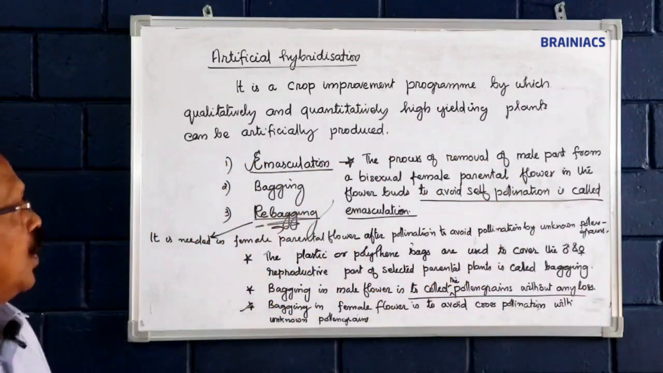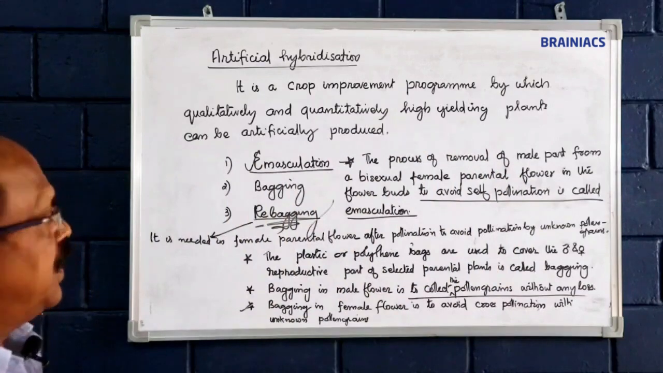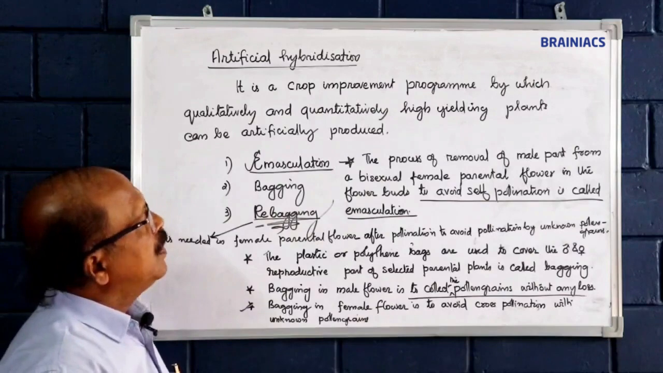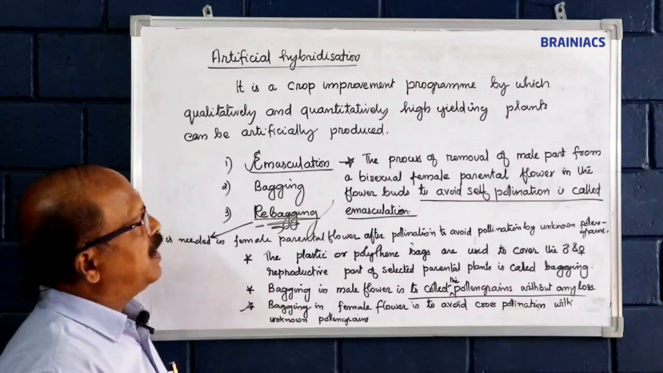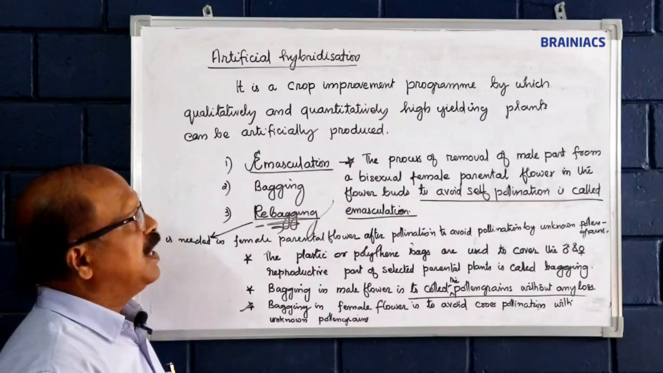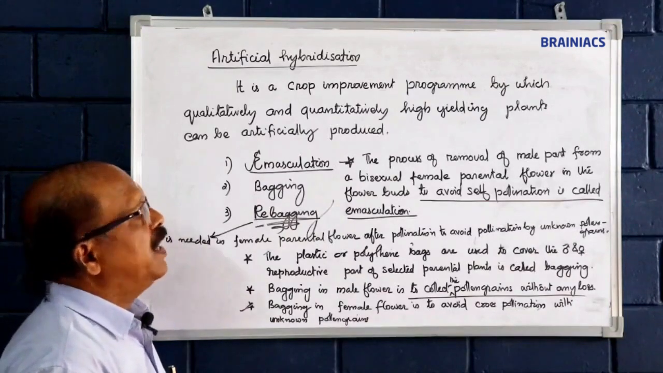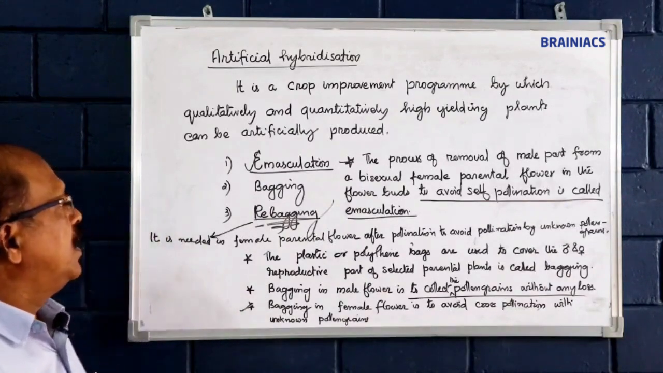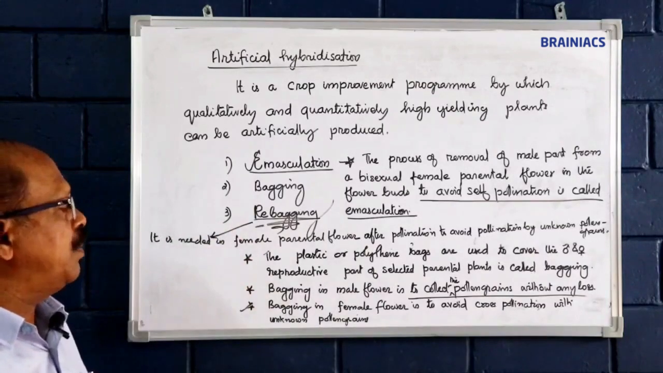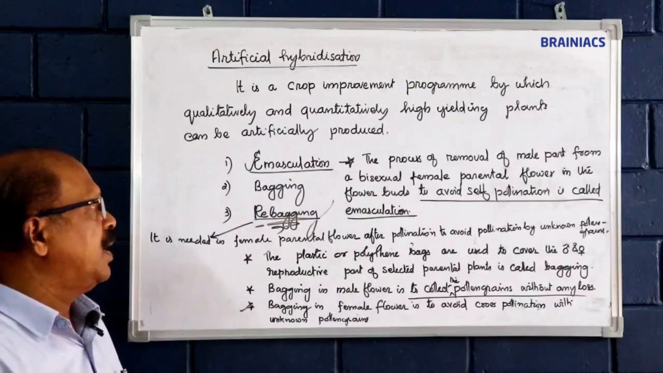See, so listen please once again. Artificial hybridization is a crop improvement program by which qualitatively and quantitatively high yielding varieties of plants can be artificially produced. It is actually a crop improvement program. It involves various steps. Among them, three are given. They are emasculation, bagging and rebagging.